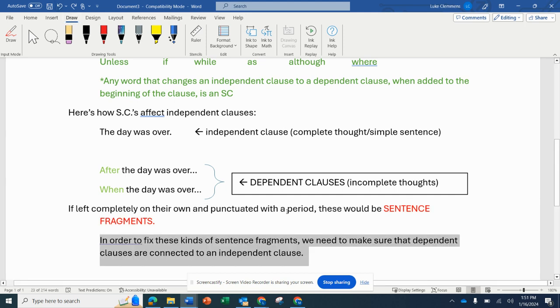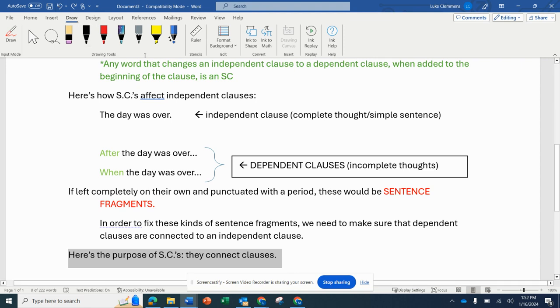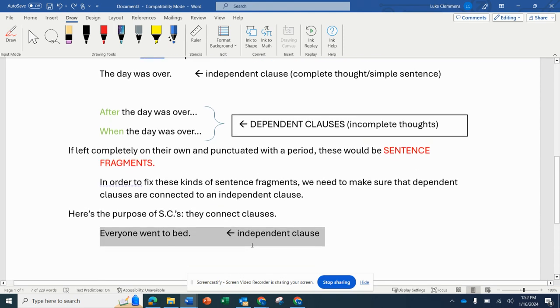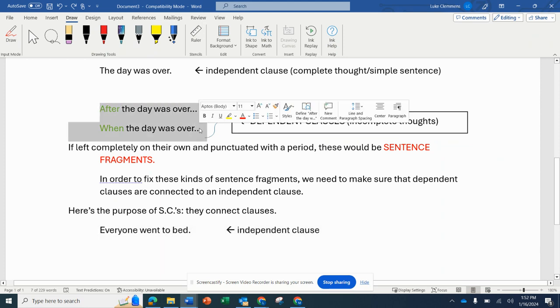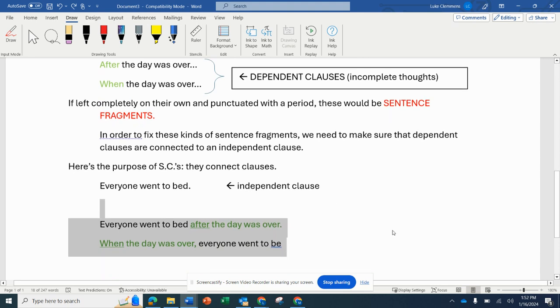In order to fix these kinds of sentence fragments, we need to make sure that dependent clauses are connected to independent clauses. So this is really what the purpose of subordinate conjunctions is. They connect clauses. So I'm going to create this independent clause: everyone went to bed. And I'm going to use this as a way to fix these fragments that I have up here. I'm going to connect them. It doesn't matter whether I put it at the beginning or I put it at the end. Everyone went to bed after the day was over, or when the day was over.